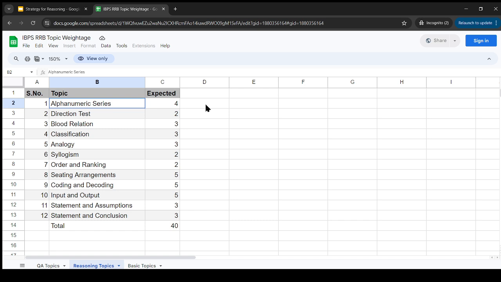We have categorized them by the number of expected questions. So these are the number of questions that you may see in the examination. The actual number of questions may vary from this given list. So this is the weightage, so you can take a screenshot of this weightage and prepare accordingly.